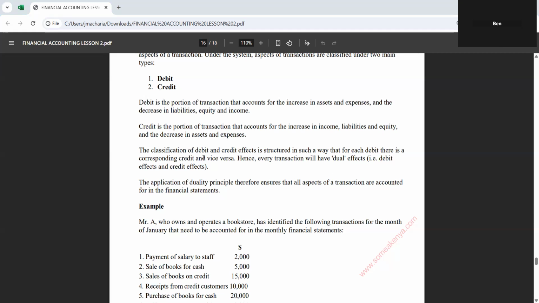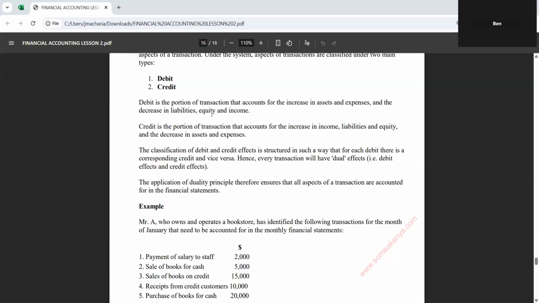Okay. Now, credit is the portion of a transaction that accounts for increase in income, liabilities, and equity, or a decrease in asset and expense. The vice versa. You see, when an asset increases, you debit. When an expense increases, you debit. When a liability decreases, you credit.